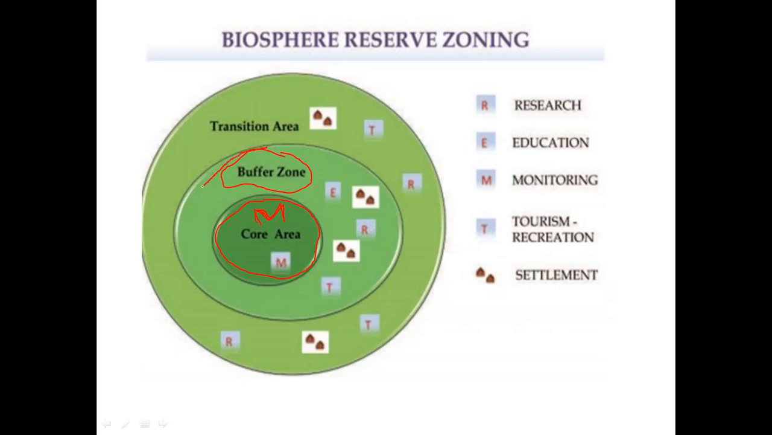And in this buffer zone, activities like education and research activities, tourist activities, and human settlements are allowed in this area as long as these activities are not interfering with the conservation activities of this core area. And the transition area is the peripheral area or the outer area of a biosphere reserve where tourist activities are allowed, education and research activities are allowed, and human settlements are there. So this is how zonation or zoning of a biosphere reserve is done.